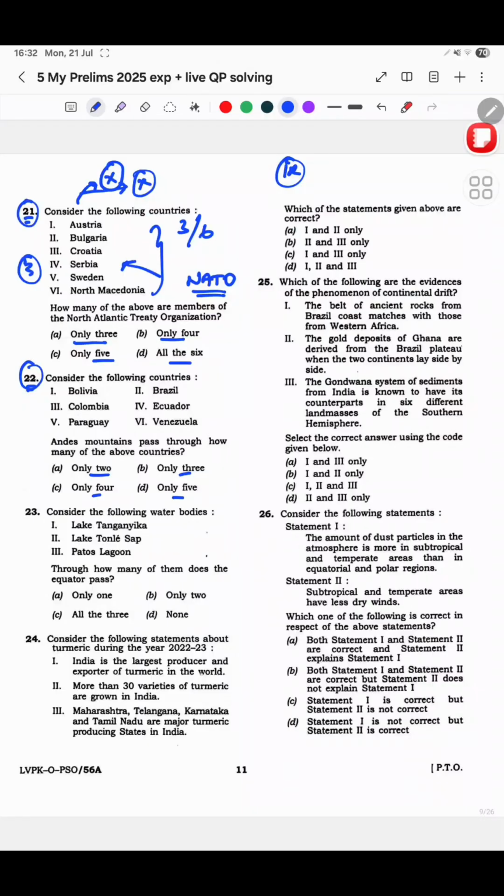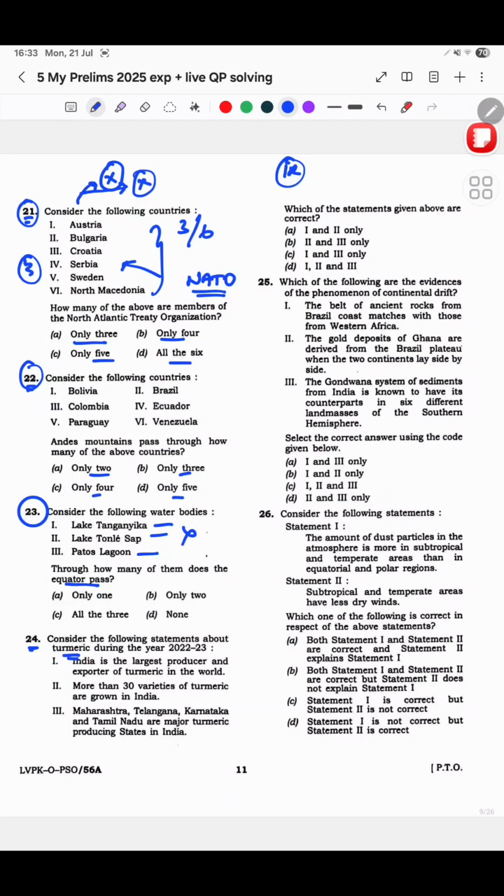I did not attempt this, I did not attempt this, and this one on water bodies, and how many of them does the equator pass through, I did not even know where they are, so I didn't attempt this also. Blindly, within like 5 seconds of the question, I knew I'm not going to attempt this. At 24, my confidence was kind of going down that three questions I don't know at all, but I kept my calm. And then 24 asked about turmeric.